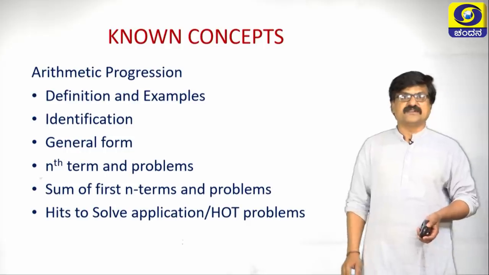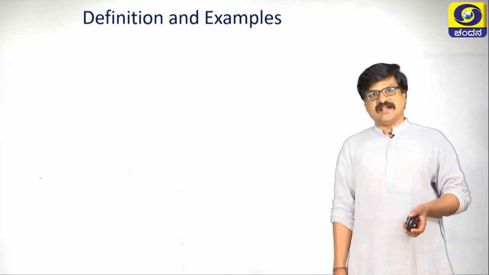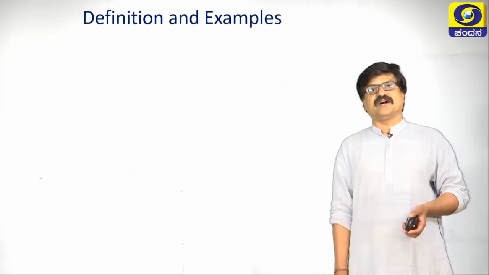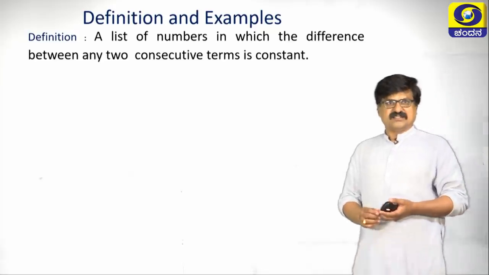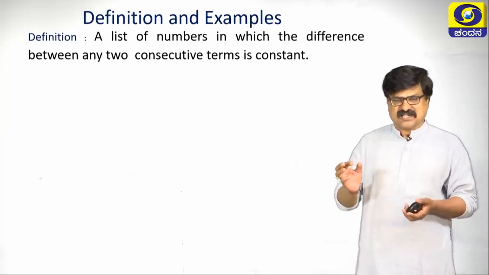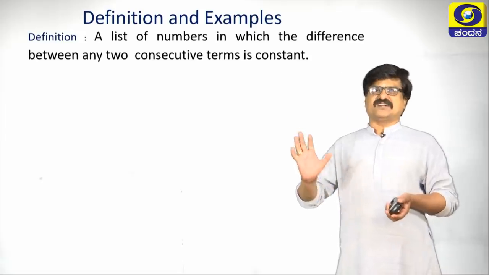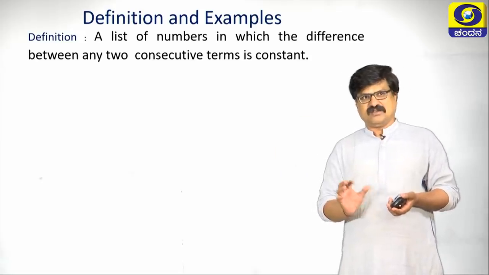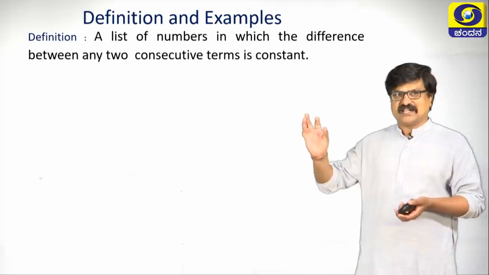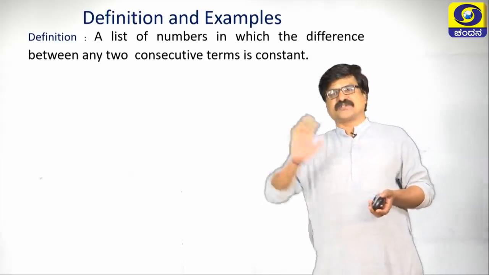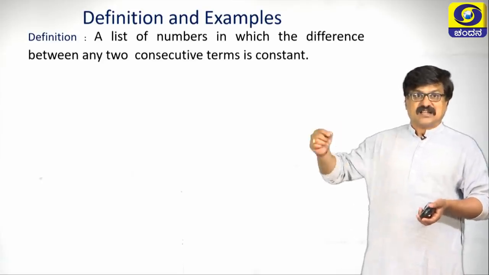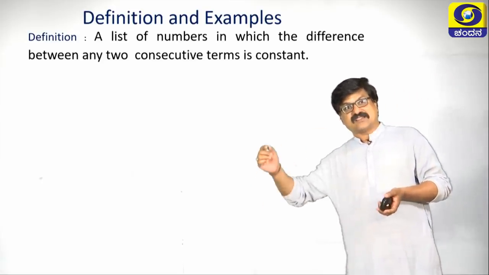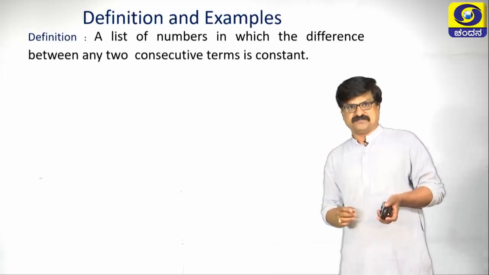Let us take the first concept, definition and example of arithmetic progression. My dear students, arithmetic progression is a list of numbers where, if you take the difference between any two consecutive terms, and that difference is constant, then such a list of numbers is called an arithmetic progression.